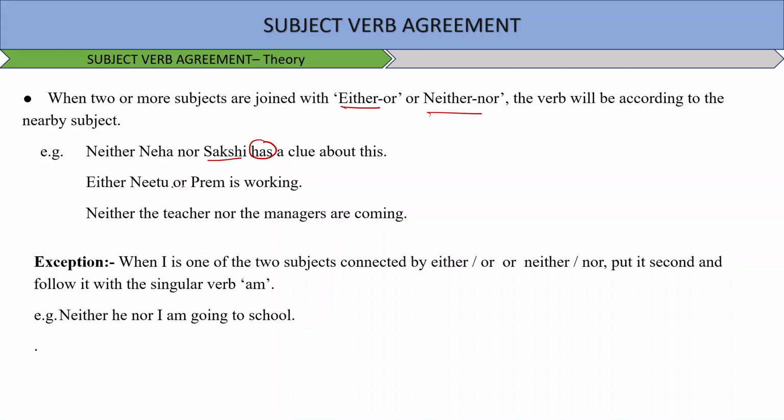But there is definitely an exception here as well. Now, what is that exception? Let's just discuss it. When I is one of the two subjects connected by either or, neither nor, put it second and follow it with the singular verb am. For example, neither he nor I am going to school. This will be the appropriate statement. So neither he nor I am going to school, right? So we have to use I in the later part so that we can continue with am going to school. We can use this form of verb in this case.